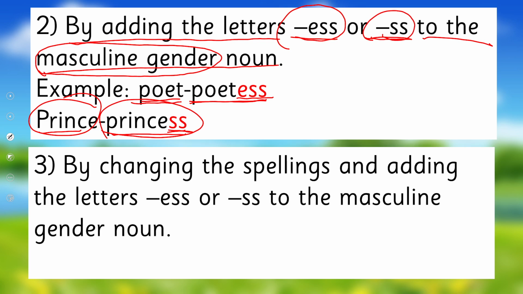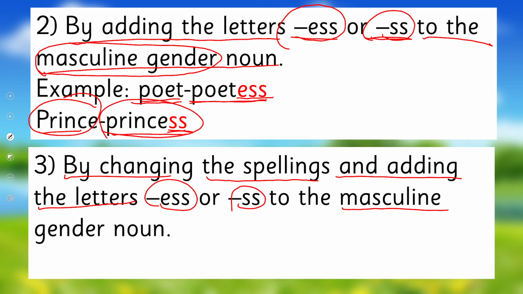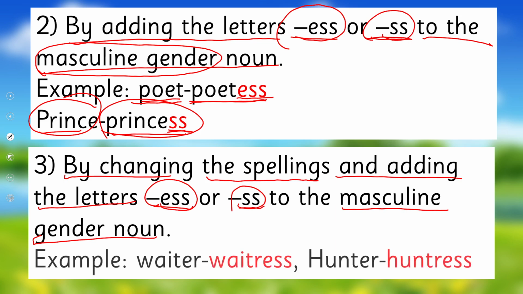The third is by changing the spellings and adding the letters ess or ss. What happens in this rule, we change the spellings of masculine noun and we add ess or ss to that noun. For example, waiter. Now how do we change?